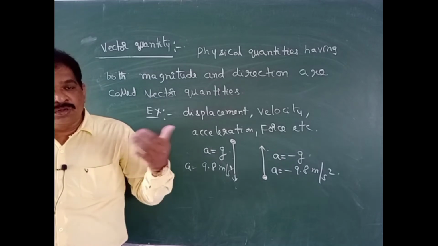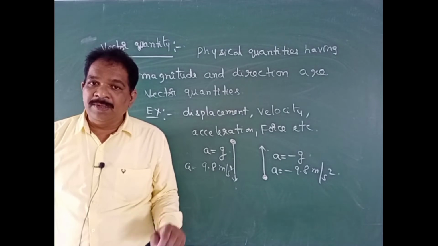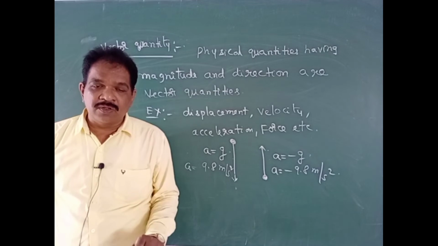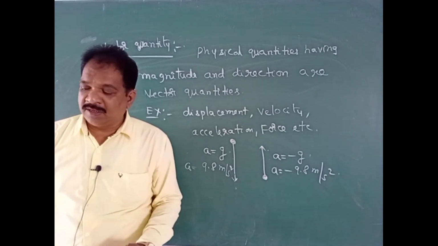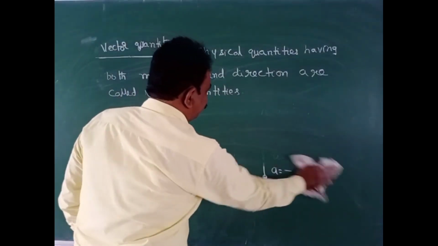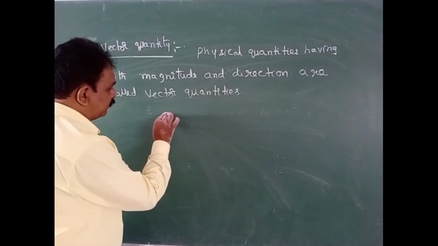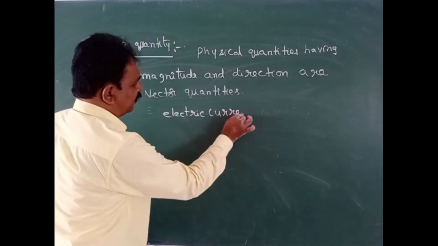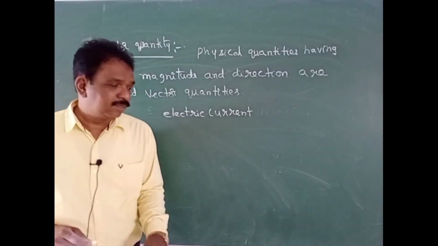Along with that, some more things it should follow: that quantity should obey the laws of vector addition, and that physical quantity can be resolved into components. Then only it will be called a vector quantity. For example, if we take electric current, it is having both magnitude and direction.